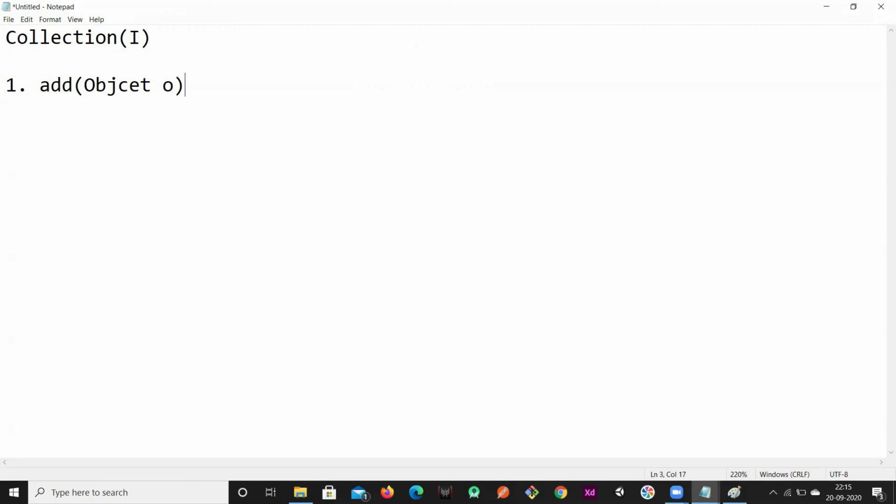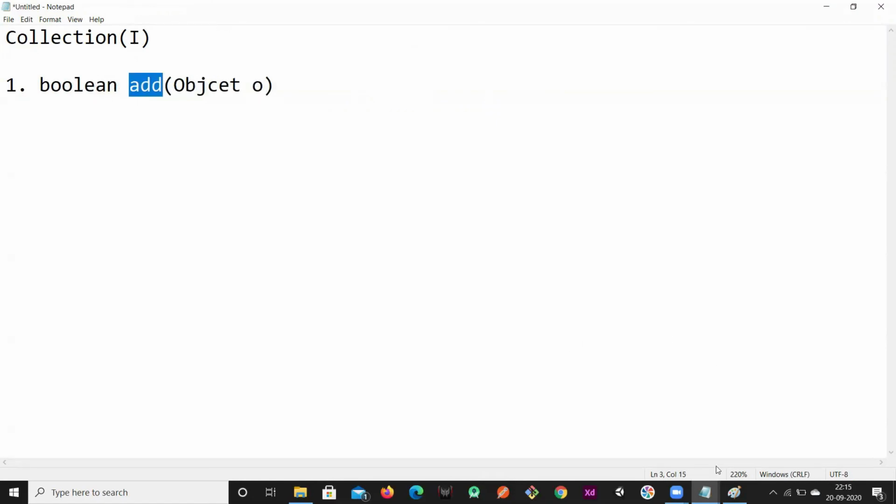So if I wanted to add any object to the collection, then I have to use this method called add. The return type of this method is boolean. I can add any object to this collection.